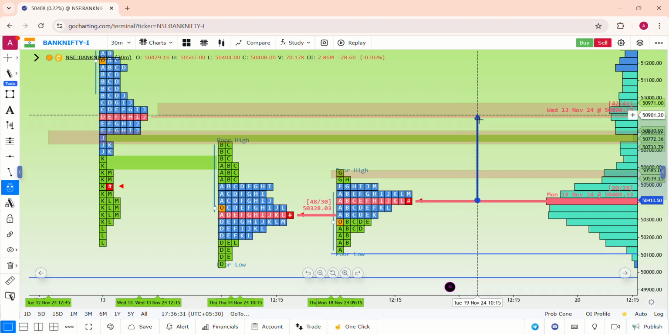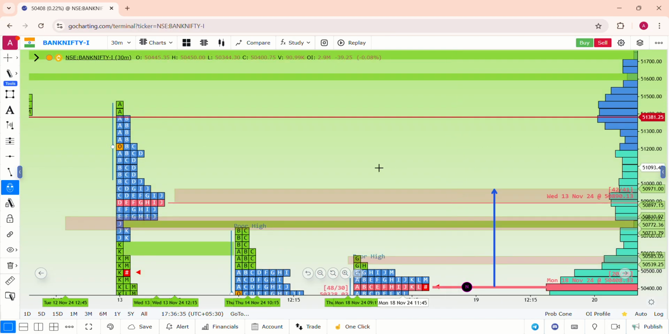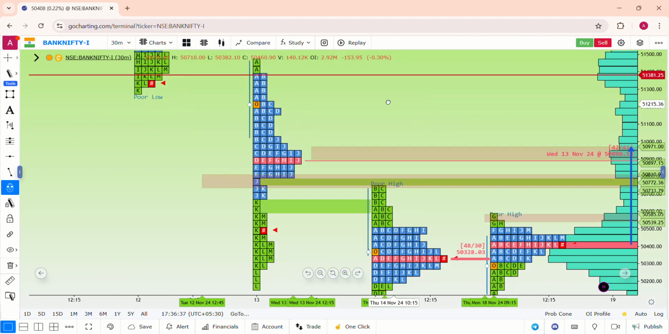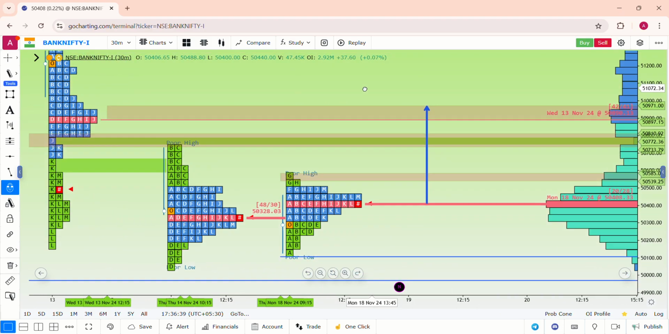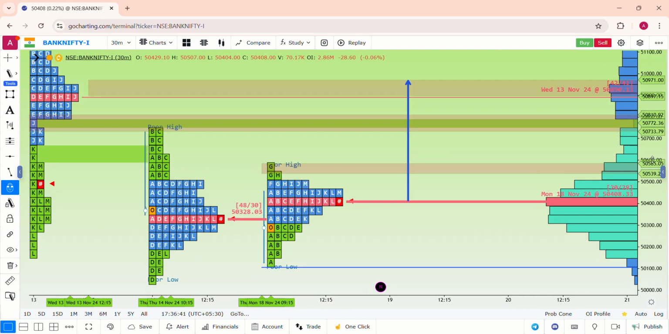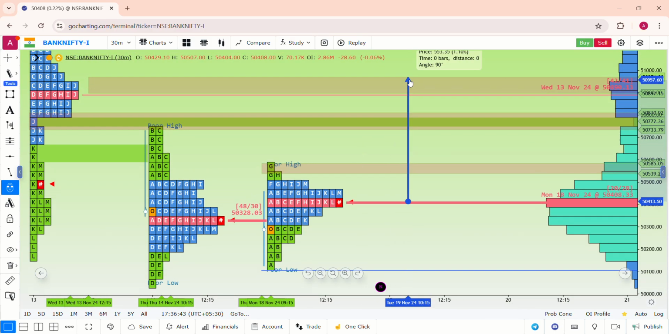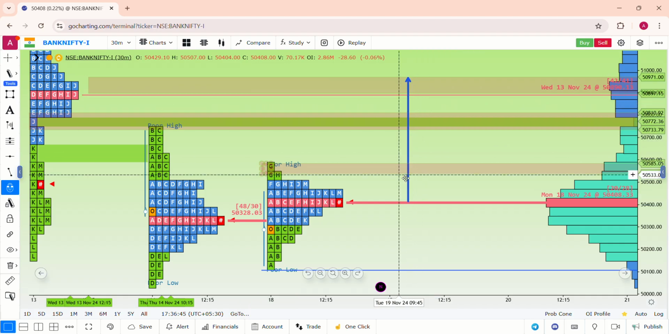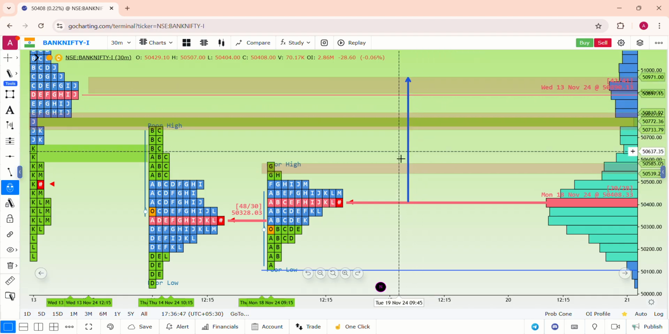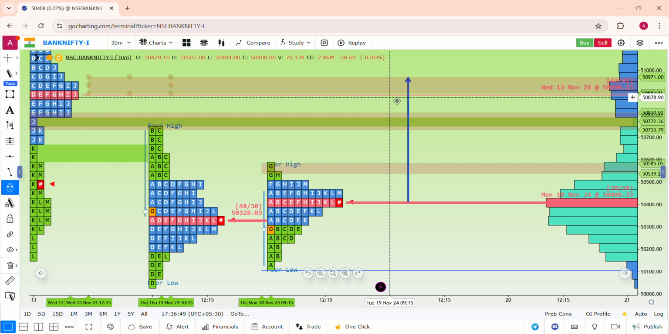So the third level of rejection zone is 50,900 to 51,000, and above this level definitely we do have a lot of selling single prints and the selling excess, but these are the first three levels for Bank Nifty. If at all Bank Nifty goes high, we should see whether these levels are getting properly resisted, or if at all it crosses these levels, definitely price acceptance is needed.